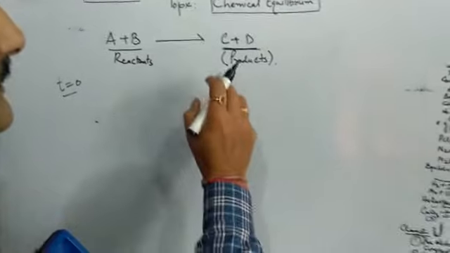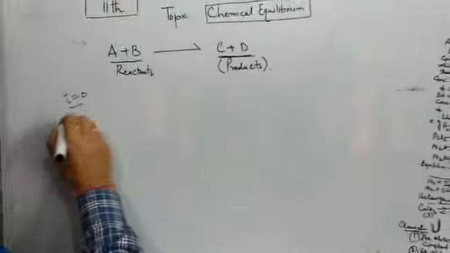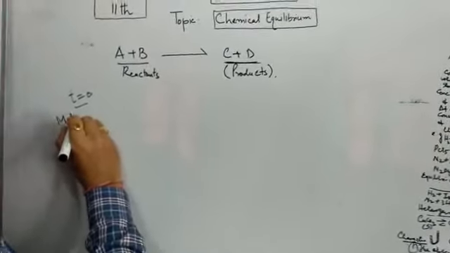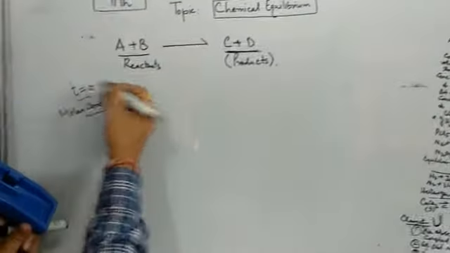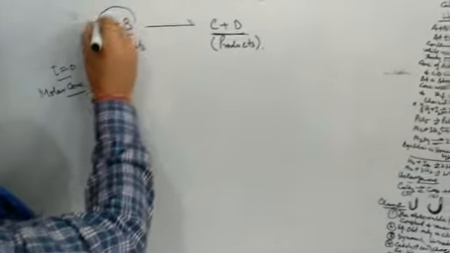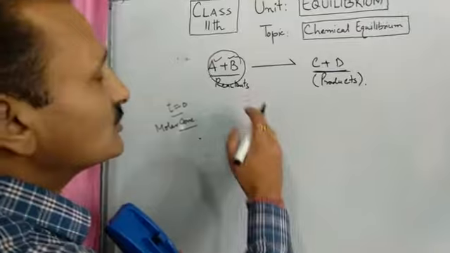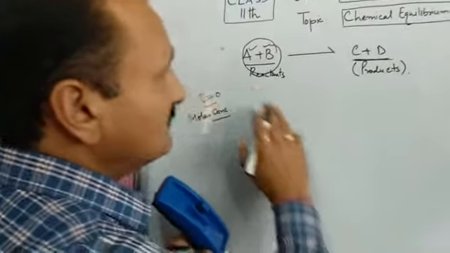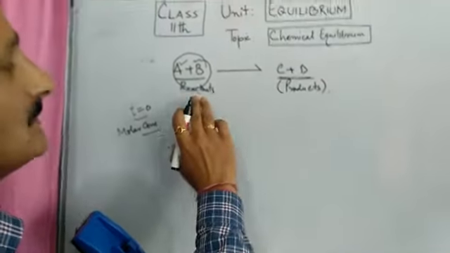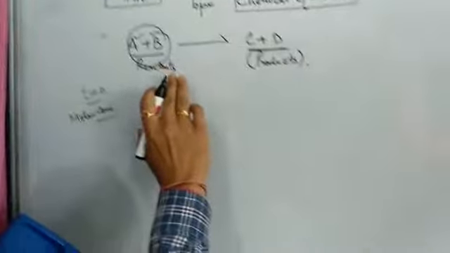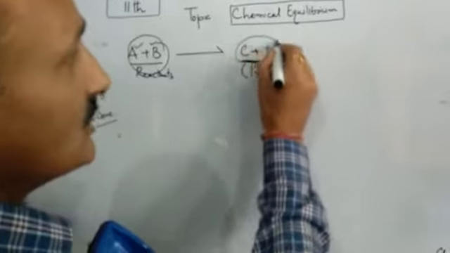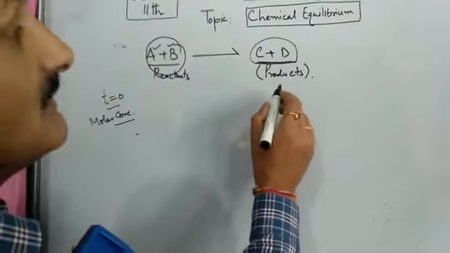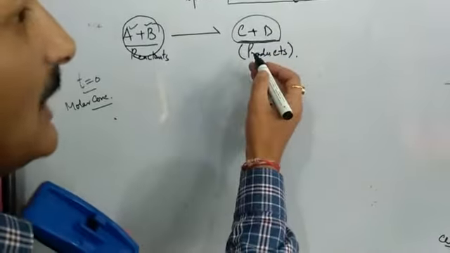Then, in terms of molar concentration, what will happen in the initial stage? The molar concentration of reactants A and B will slowly decrease because they have to disappear, and the concentration of products will increase because they have to appear.